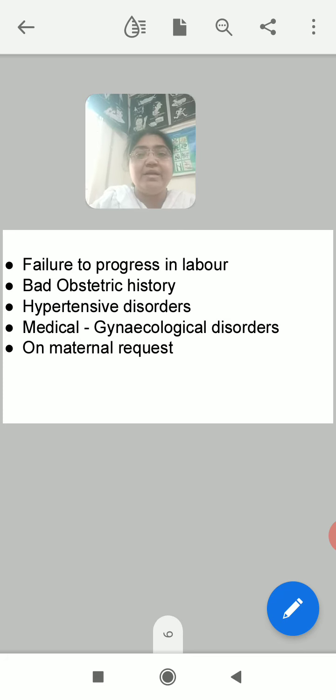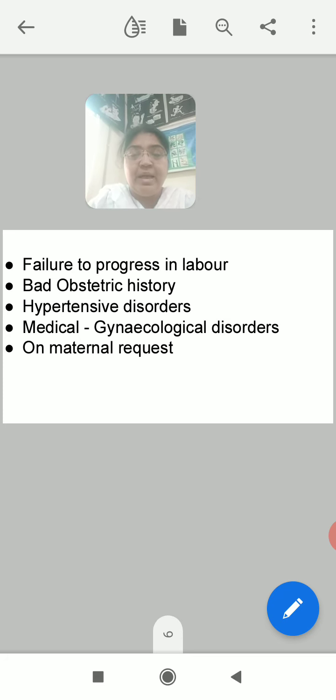And on maternal request, sometimes the mother requests the doctor to plan a cesarean section. There are many reasons behind it. Sometimes she does not want to pass through the process of normal labor, because labor pain is the most severe bodily pain. So she does not want to experience that pain. For a painless delivery, she prefers to go for cesarean section.